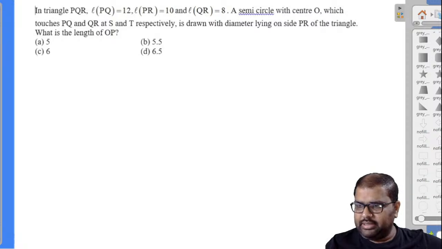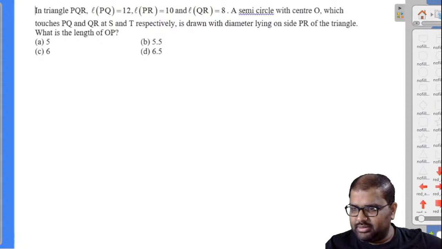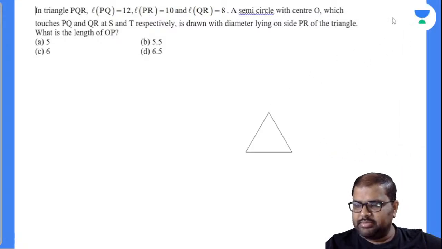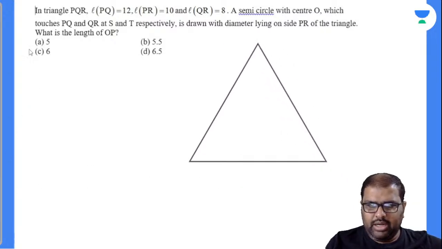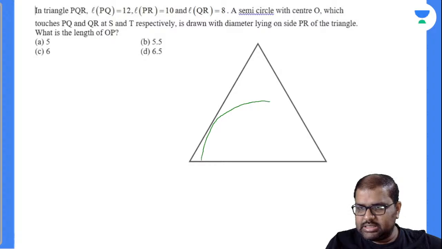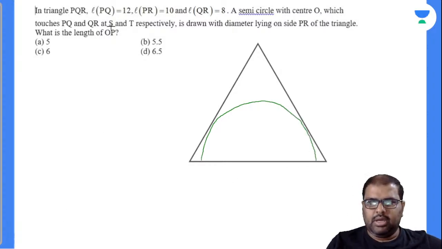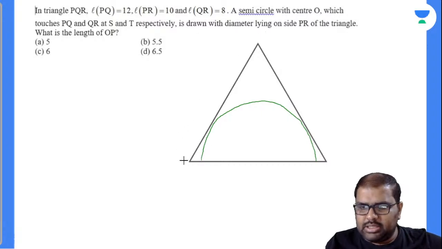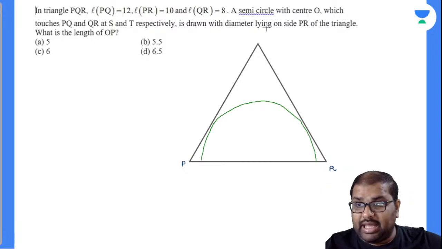I'll show you that. I'll draw the diagram, right? This is a triangle, it seems. I have drawn a semicircle which touches the sides. Observe this. This is a triangle, with the semicircle drawn with diameter lying on PR.